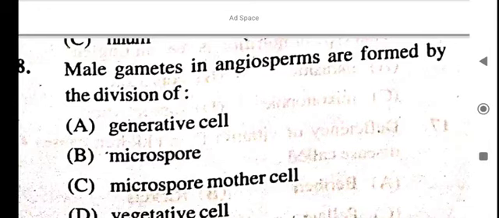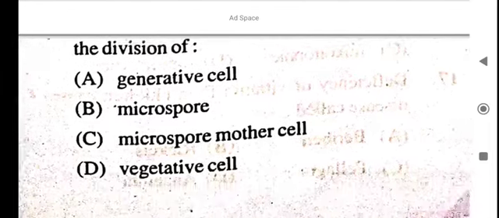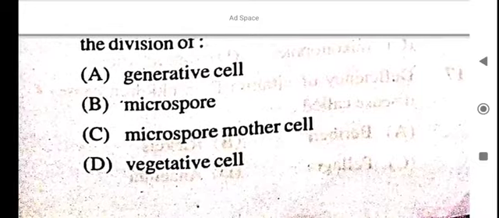Okay, male gametes in angiosperms are formed by the division of generative cells.